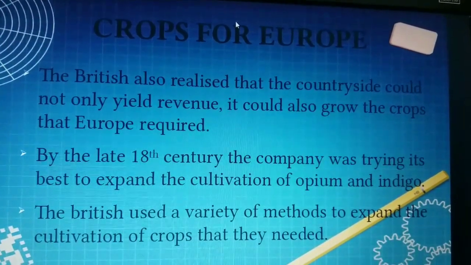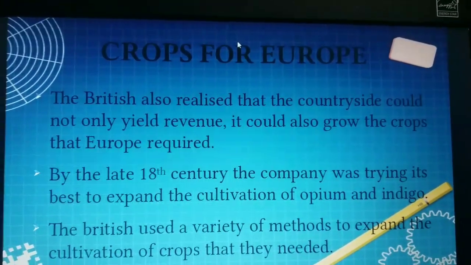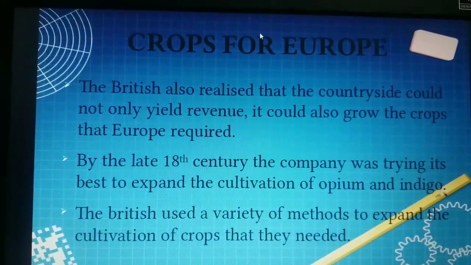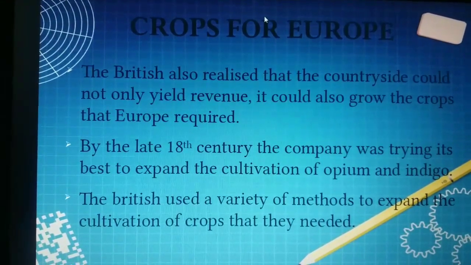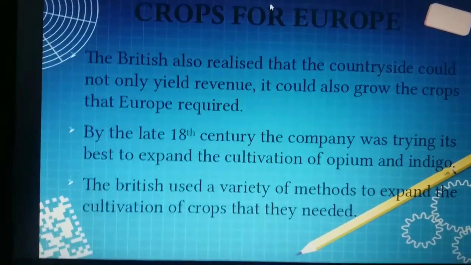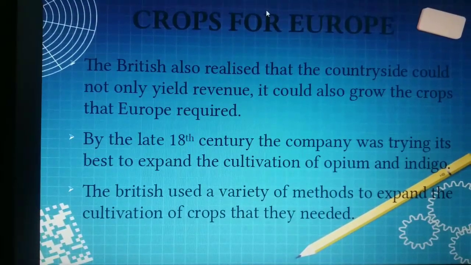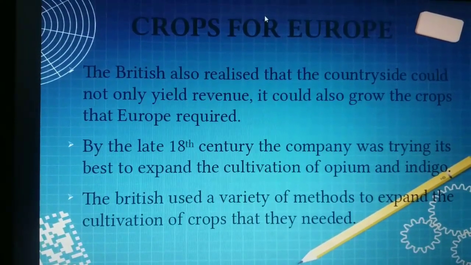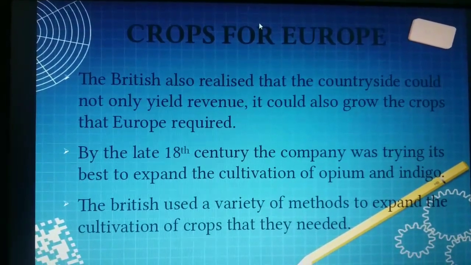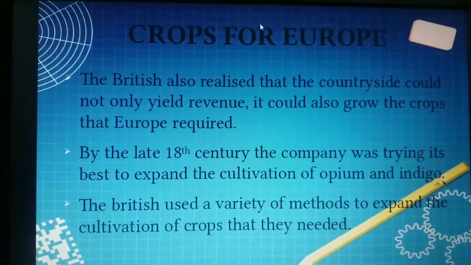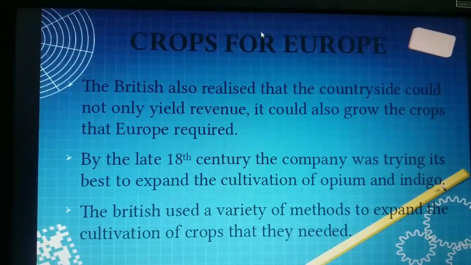So remember the states. Once again I will tell you the same thing. Here actually they forced the cultivators to cultivate different kinds of crops in different parts of India. In that way they forced the farmers in different parts of India to produce the crops: jute in Bengal, tea in Assam, sugarcane in United Provinces, that is present-day Uttar Pradesh, and next wheat in Punjab, cotton in Maharashtra and Punjab, rice in Madras. Okay.